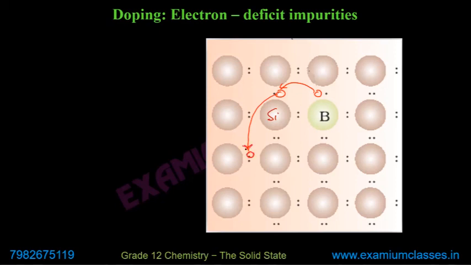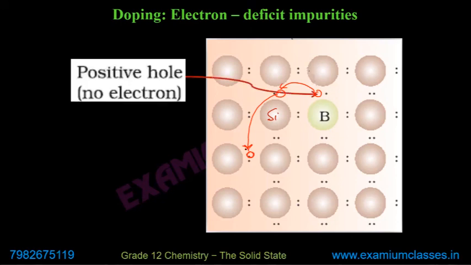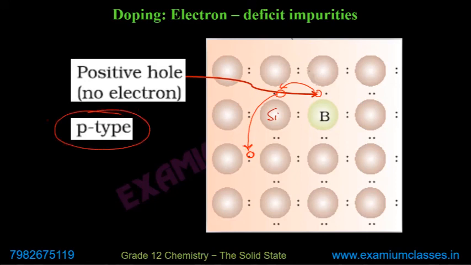So it is the movement of a hole, which is considered a positive charge, and that's why it is known as p-type semiconductor. Remember why I am calling it p-type: effectively it is due to movement of a hole created by movement of an electron.